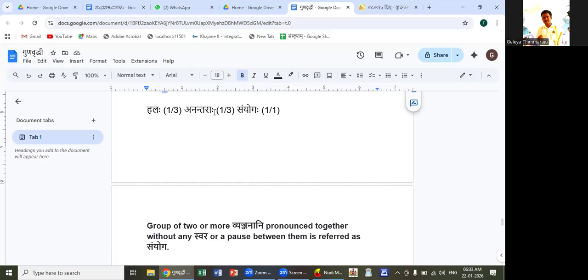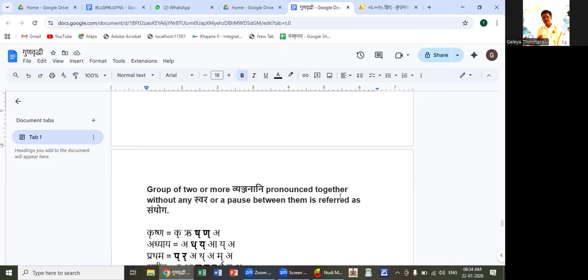That is the meaning of anantaraha. So the samudaya, that group of al letters, is called sanyogaha. A group of 2 or more Vyanjanani pronounced together without any swara or a pause between them is referred to as sanyoga.